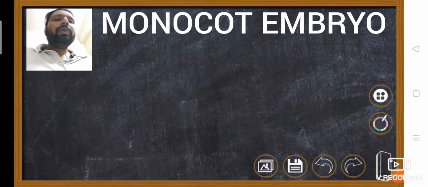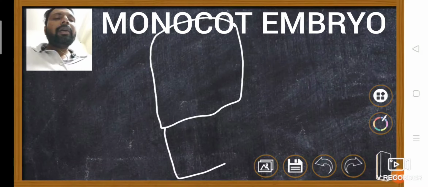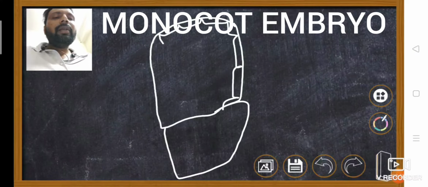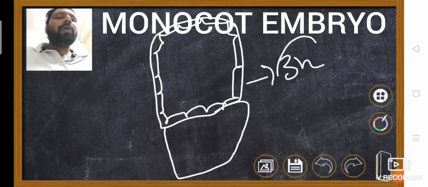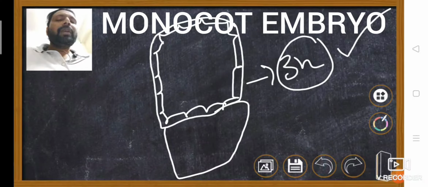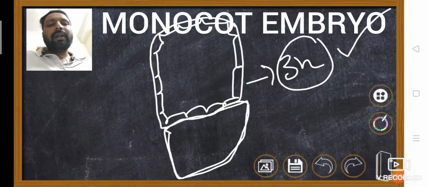And in the other view, when you take a maize grain, this is endosperm and this is the embryo structure. The endosperm is protected by the aleurone layer. This is the aleurone layer. The endosperm is in the triploid condition. Generally in monocots, an endospermic seed is present. And this shield-like structure is called scutellum. This is scutellum.